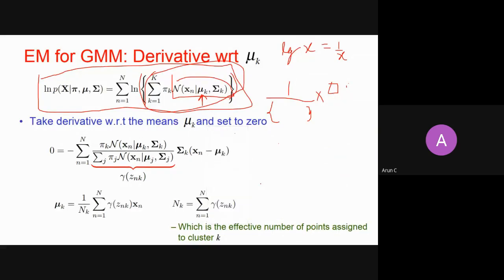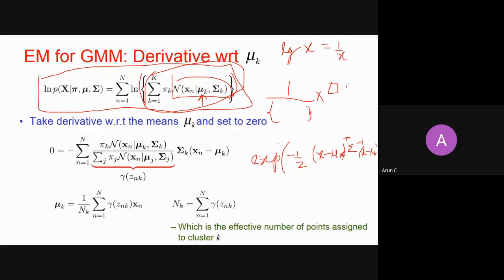The kth Gaussian, once I take the exponent, is nothing but exponent of minus half, (x minus mu k) transpose, sigma inverse, (x minus mu k).